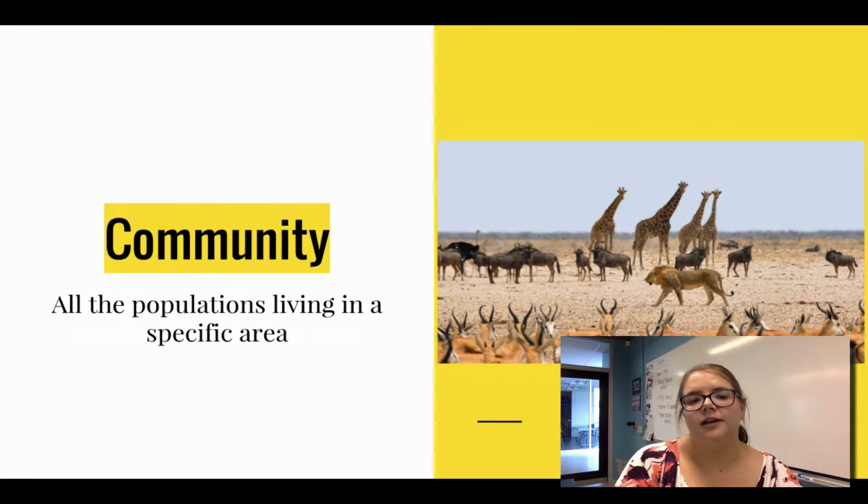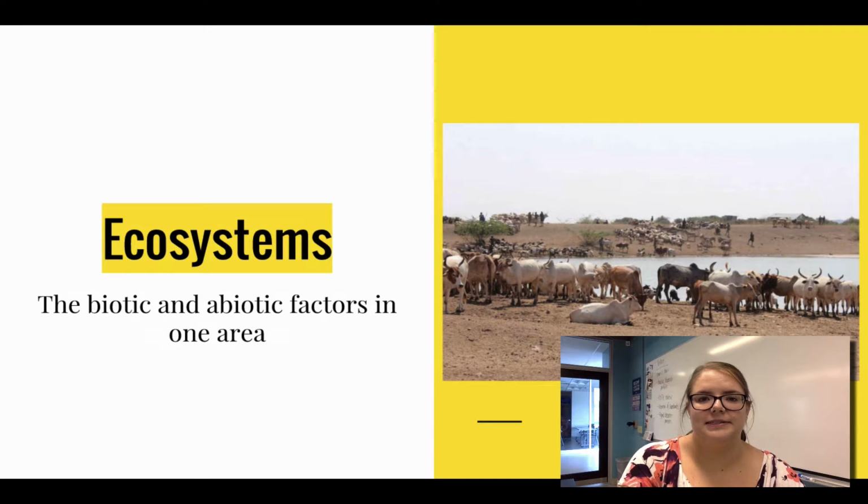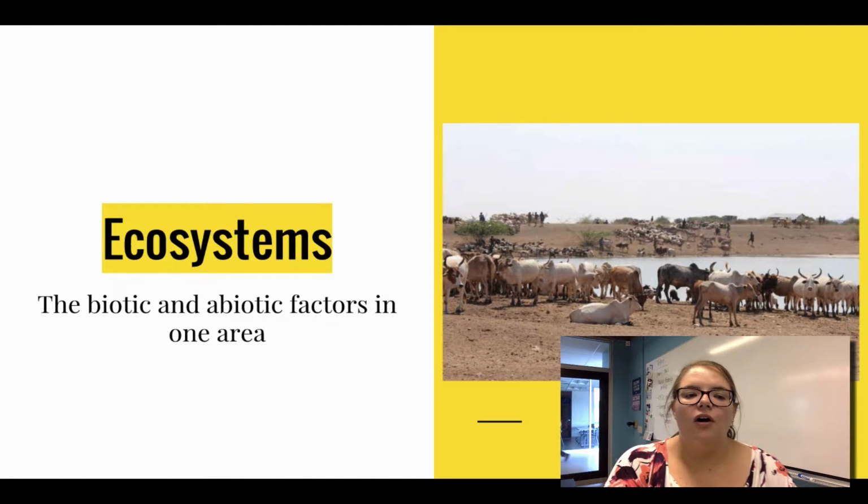A community is all the populations within that specific area. So now we have our lions, our giraffes, our antelopes, our gazelles. All of those things living in one area make up the community. So community is lots of little populations in that one specific area. Ecosystems, that's the important one for our standard, right? An ecosystem is all the biotic and abiotic factors in one area.